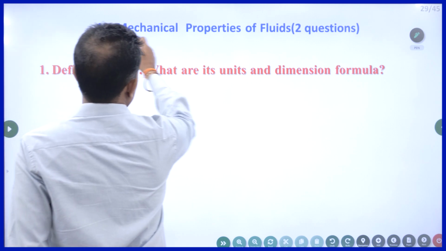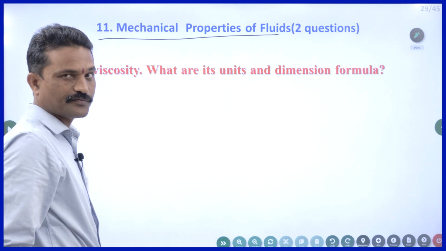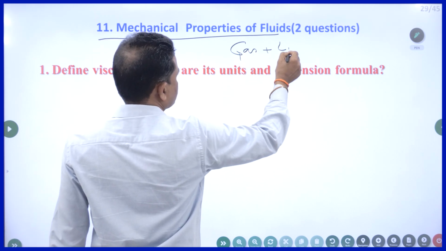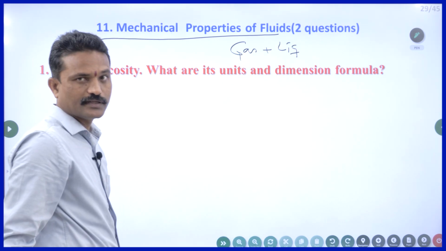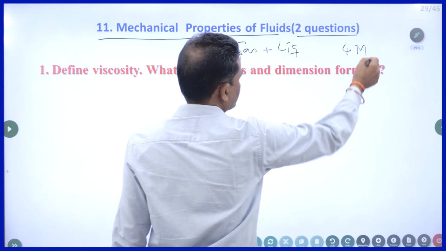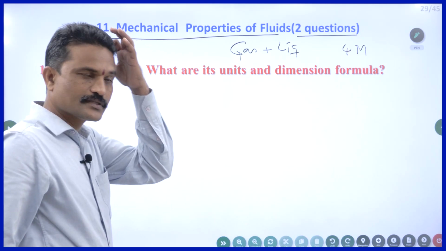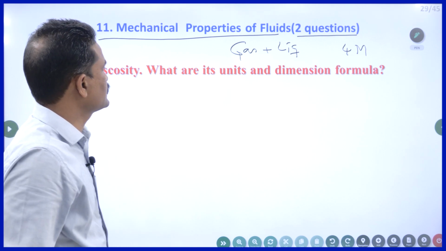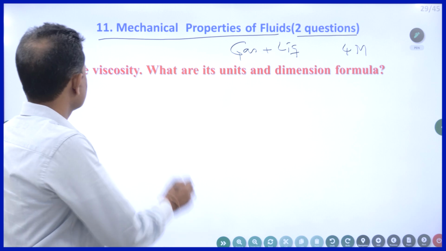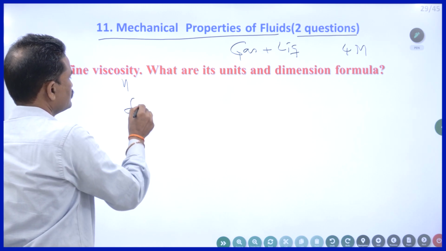Now, this is the 11th chapter, mechanical properties of fluids. Fluids means gases as well as liquids. Combinedly, they are called fluids. From this, you will get 2 questions, that means 4 marks. Very, very important. Is this clear? Define viscosity, what are its units and dimension formula. Viscosity is nothing but friction.